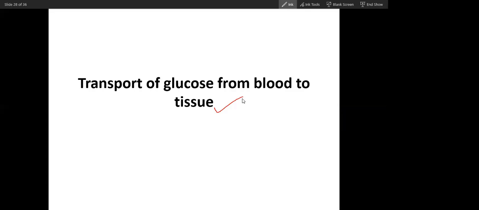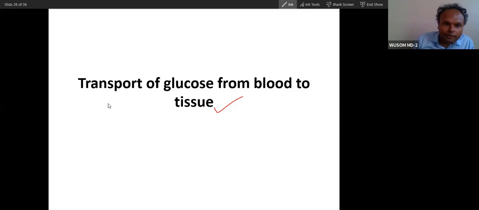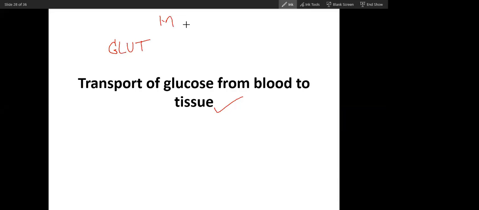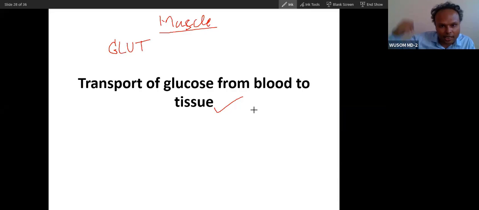Bilal, tell me which GLUT is present in muscle? Glucose transporter 2 is present in muscle. Oh, 4, sorry.